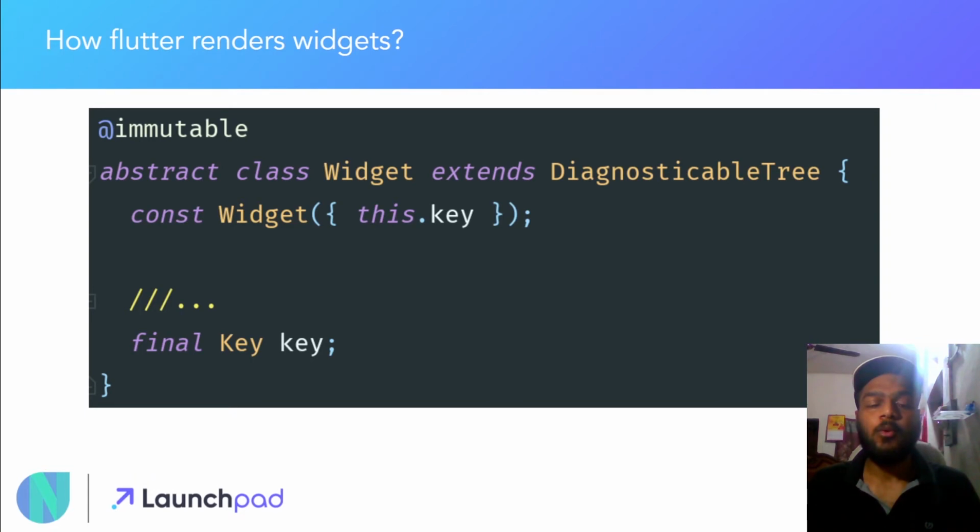Now when you go through the basic code of Flutter, the complete source code available on GitHub, you will find some code which shows @immutable, and along with this it also shows that the abstract class extends DiagnosticableTree. So this is basically a snippet from that.